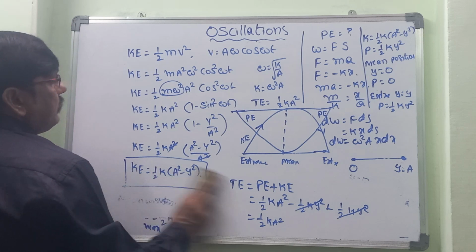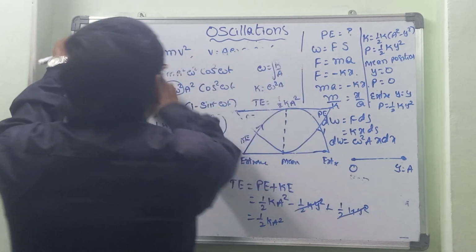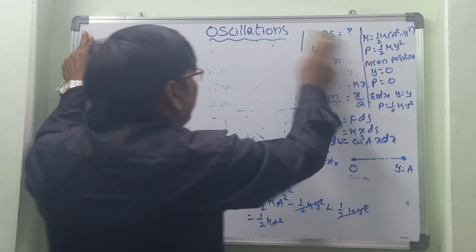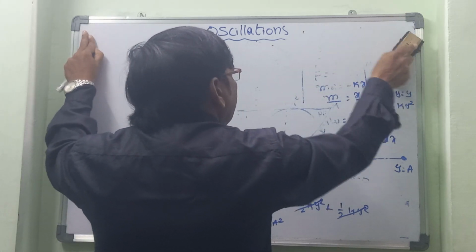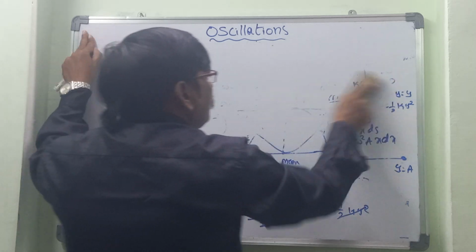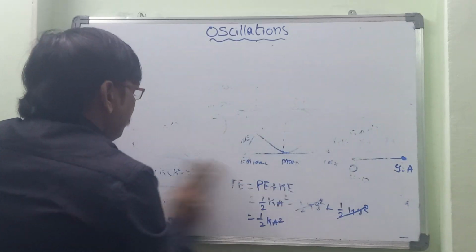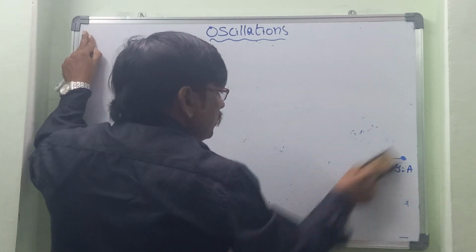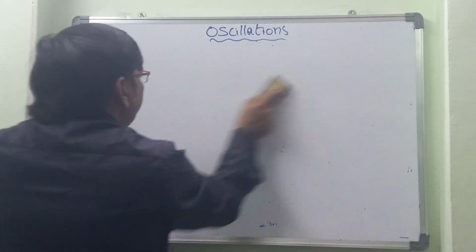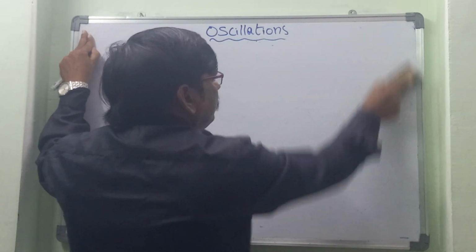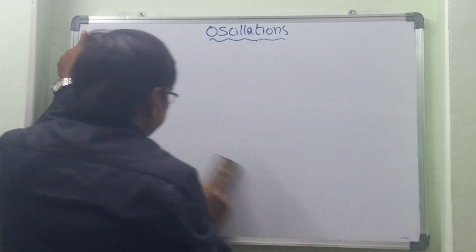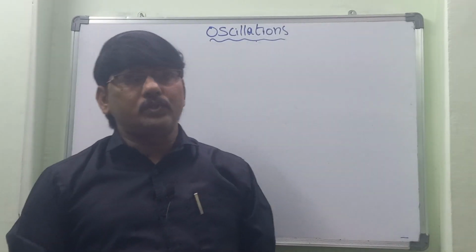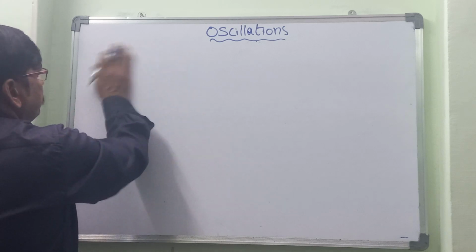So okay, now let's go with the next one, that is systems executing harmonic motions. In that one, first of all, let us talk about the first one, restoring force. So what is meant by restoring force? Restoring force is the force gained by the body by removing the external force. Now let us take a restoring force.